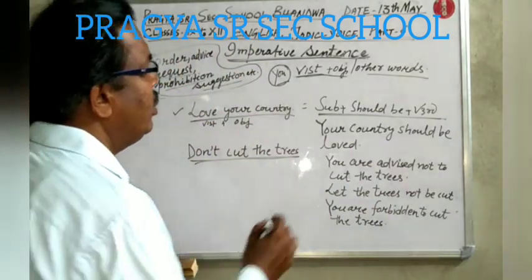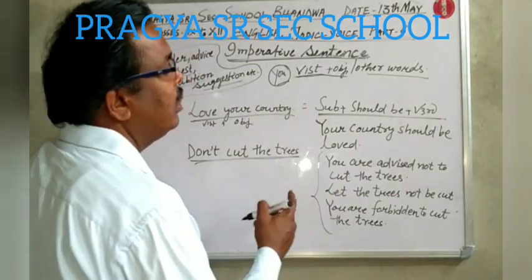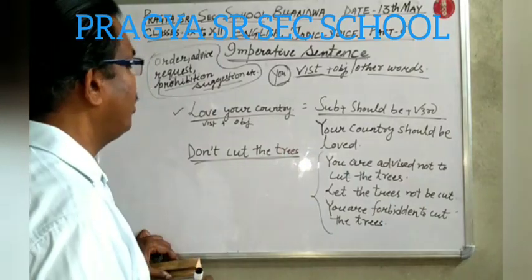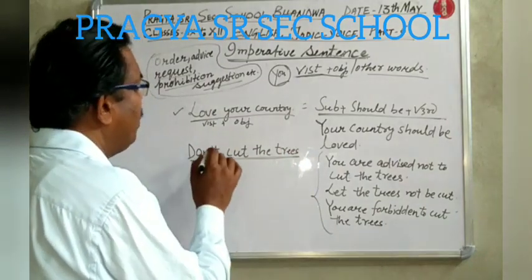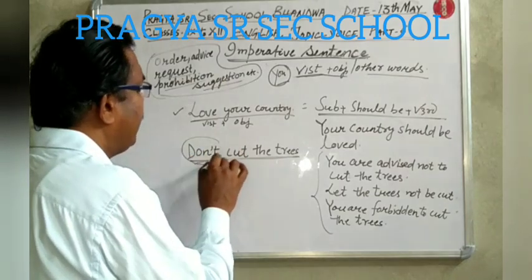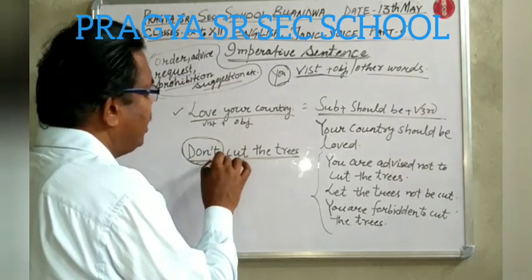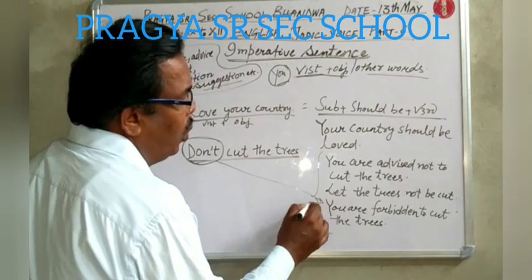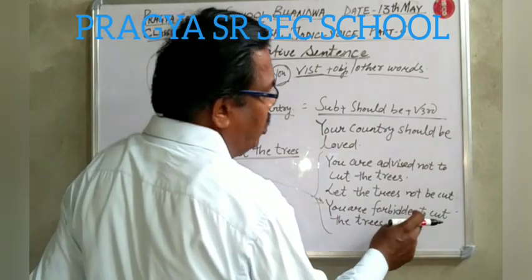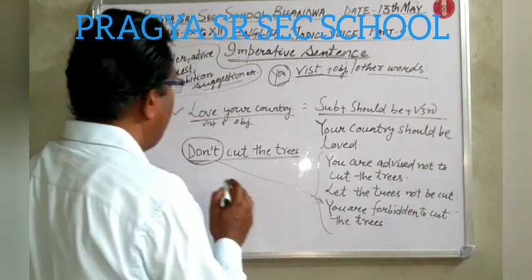You can follow these structures. If the active statement starts with don't, then simply you will follow: you are forbidden to cut the trees.